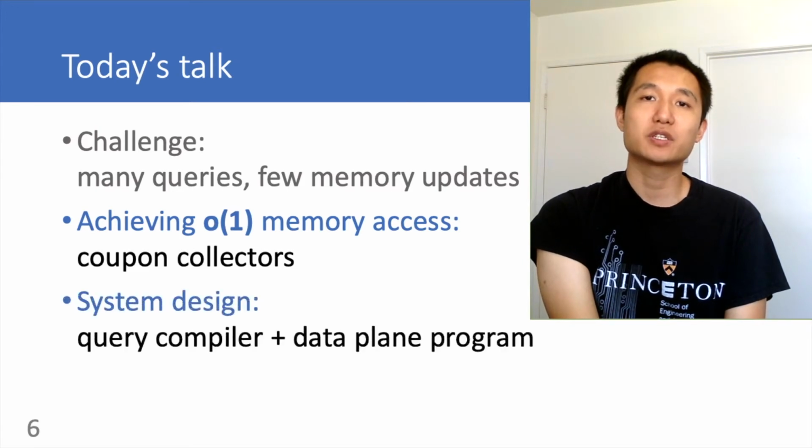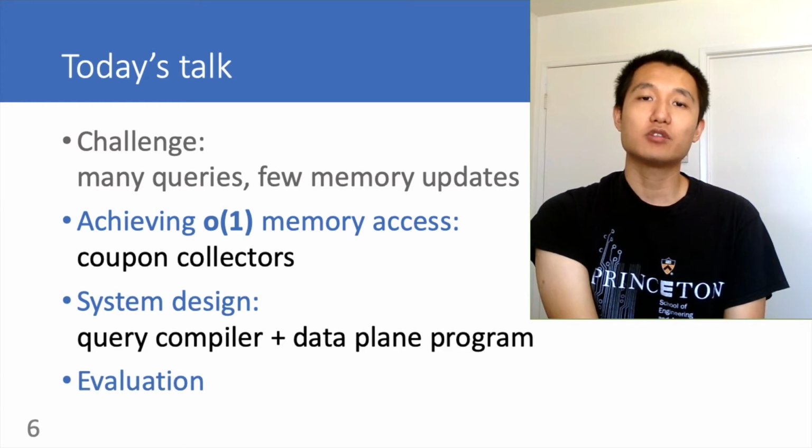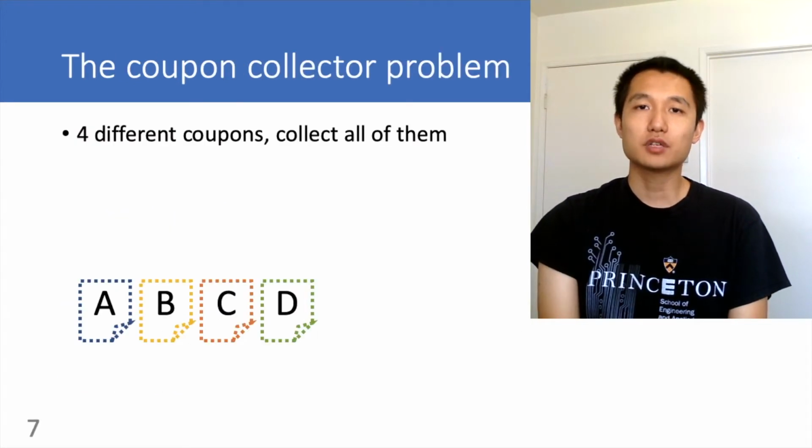Then we talk about our system design. A query compiler helps us find the right coupon collector configuration. Meanwhile, our data plane program helps us collect these coupons into memory. Finally, we present some high-level evaluation of our work. To start, let's first introduce the coupon collector problem. It's more of a mathematical quiz.